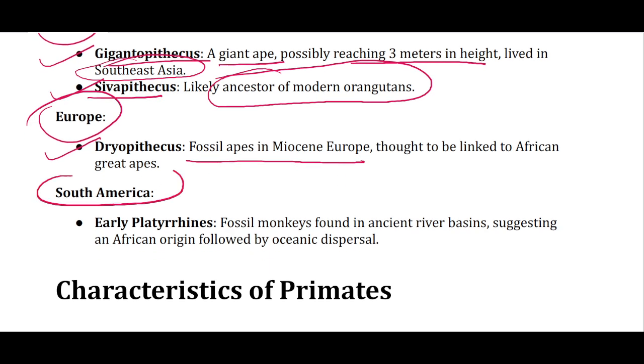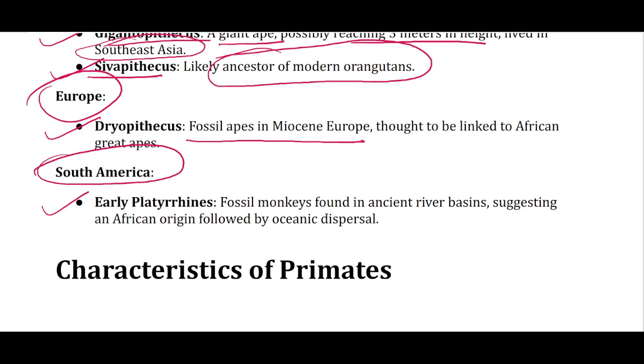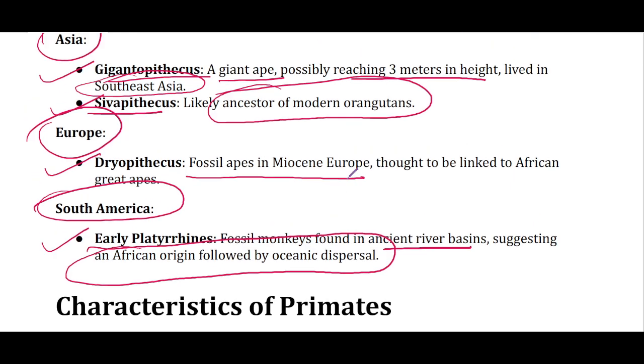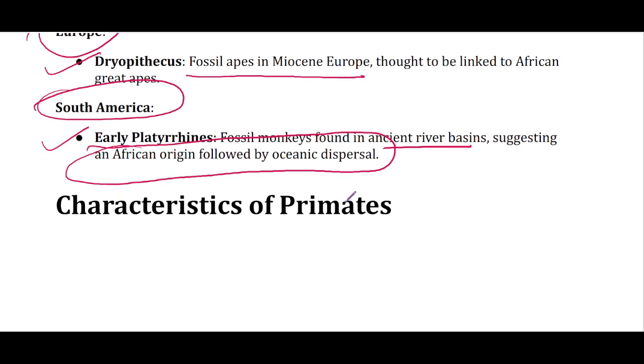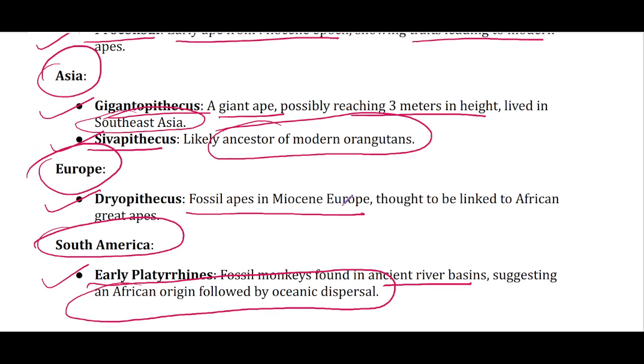And then in South Africa, early Platyrrhines. So here, fossil monkeys were found that lived in ancient river basin, and that might have suggested that they would have dispersed from Africa, which further supported the out of Africa theory. So this is it. In the next chapter, we are going to talk about characteristic of primates.